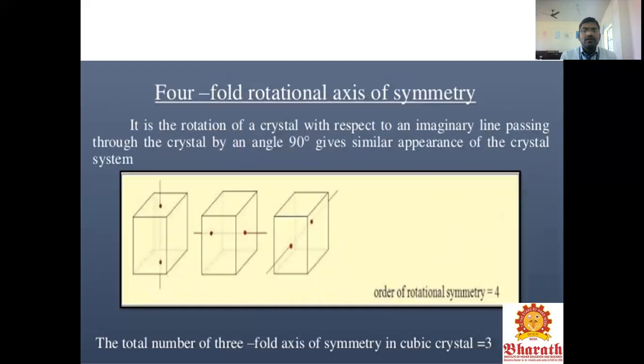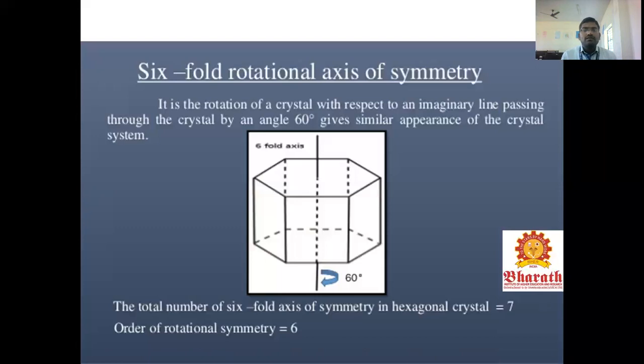For the four-fold rotational axis, the order of rotational symmetry is 4, and the total number of four-fold axes of symmetry in a cubic crystal is 3. Here you rotate by 90 degrees, and the angle of 90 degrees gives a similar appearance of the crystal system. You find similar images on each face.